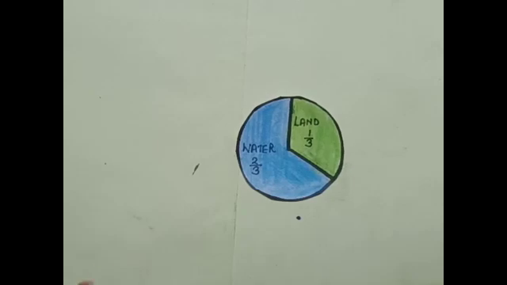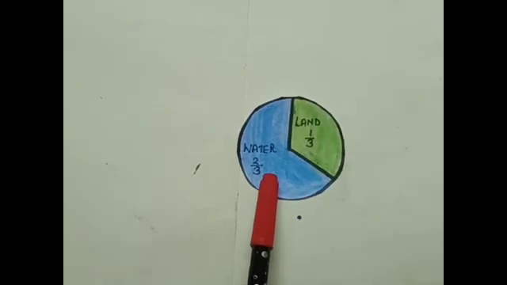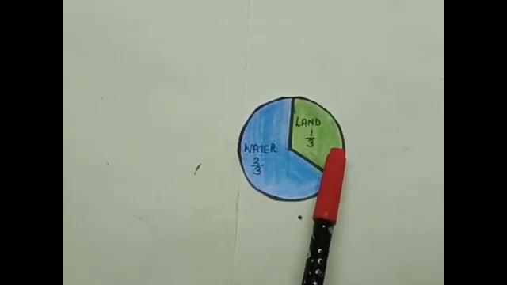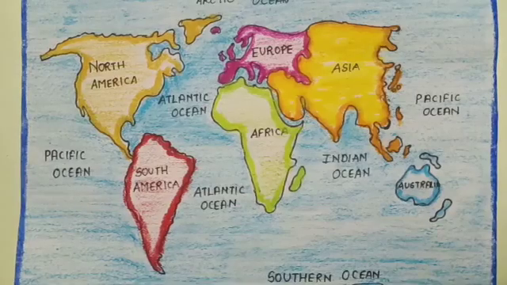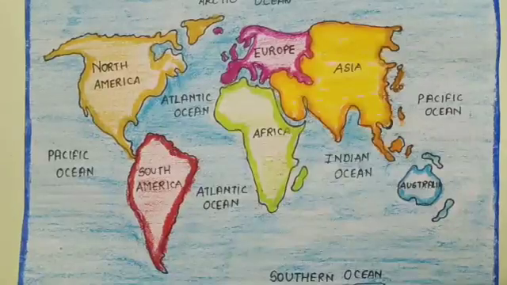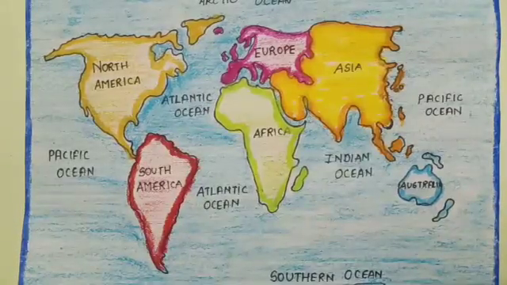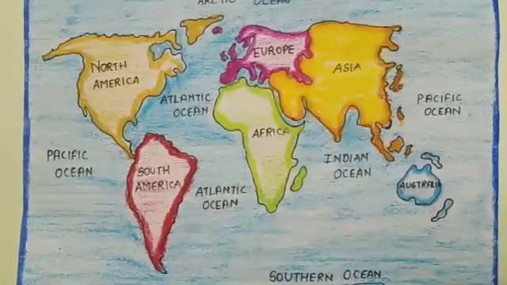We have also seen the proportion of land and water on the earth's surface. That is, water content is 71% and land is 29% available on the earth's surface. We have also seen the different continents and oceans that are present on the earth's surface. We know their names and how many they are in number.